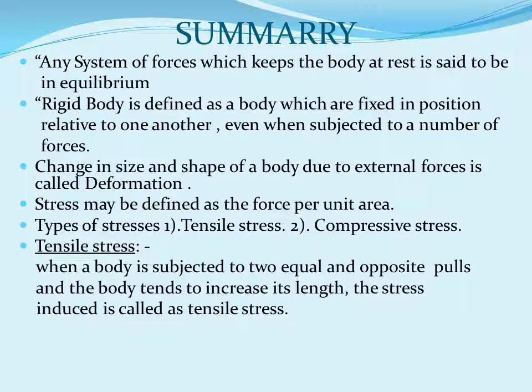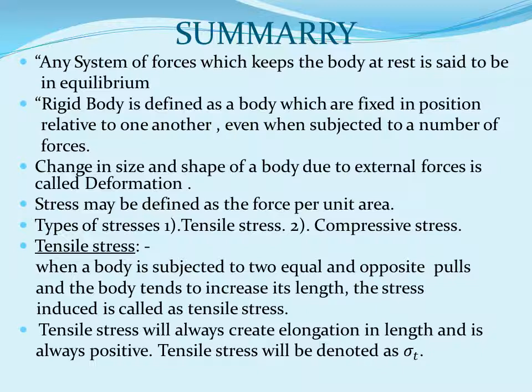Tensile stress: when a body is subjected to two equal and opposite pulls and the body tends to increase its length, the stress induced is called tensile stress. Tensile stress will always create elongation in length and is always positive.